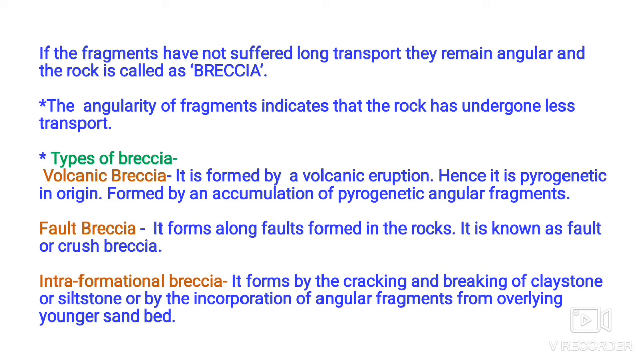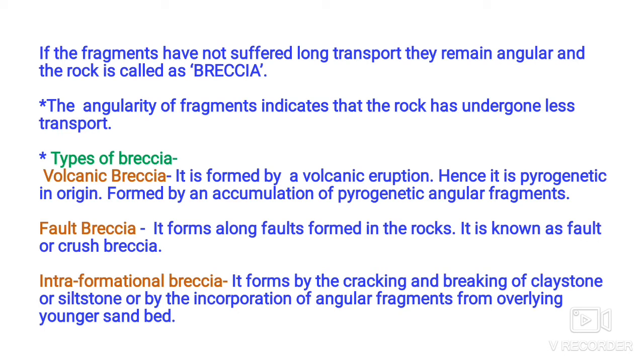Another type is fault breccia. As the name indicates, it forms along faults where faulting has taken place.